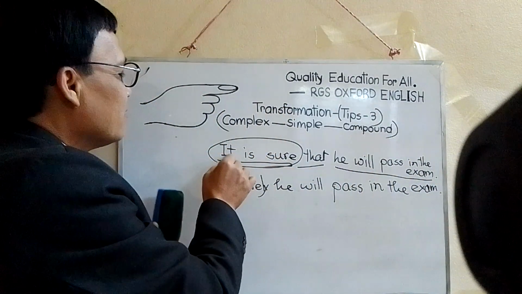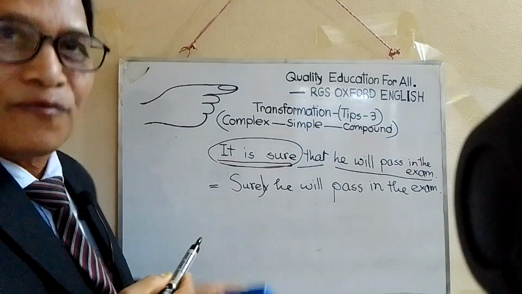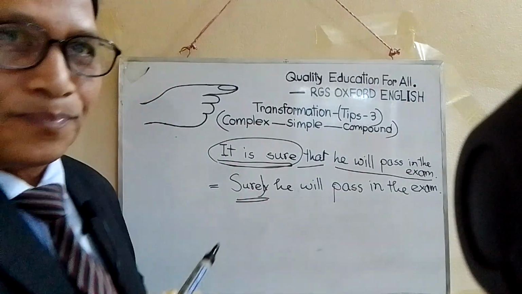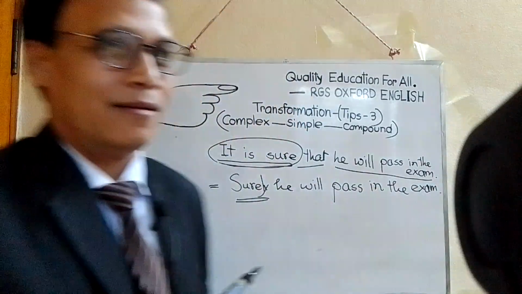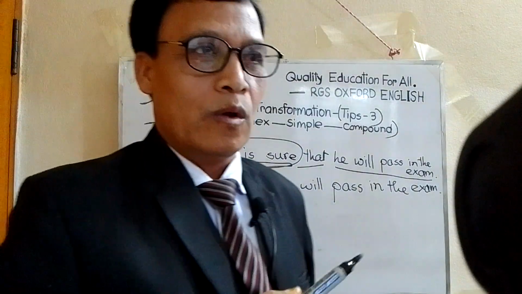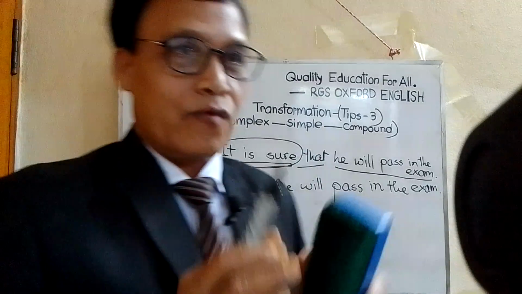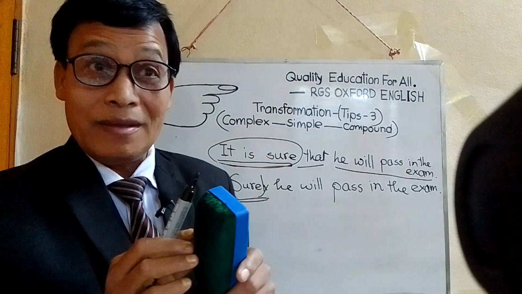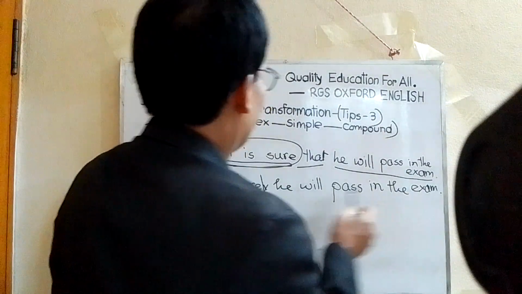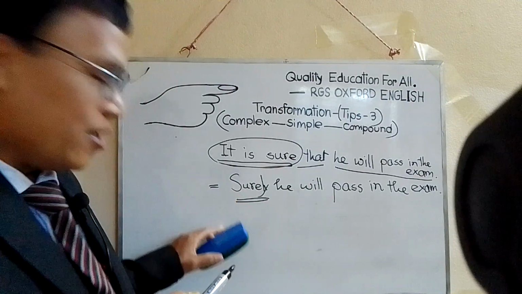It is sure is a clause, and we must turn the clause into a phrase. Here this is an adverb, surely. As the meaning will be correct, we have to check that the meaning of the sentence is correct or not. It must be the same. So: surely he will pass in the exam. It is sure that he will pass in the exam. Now this is simple, and we can make it compound.